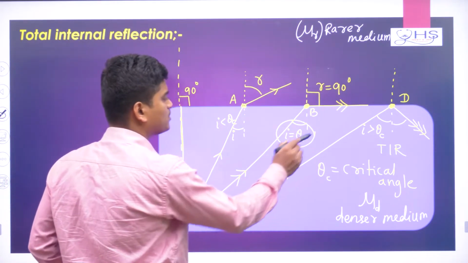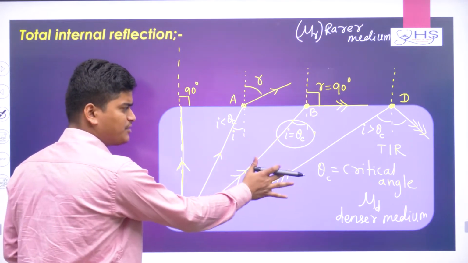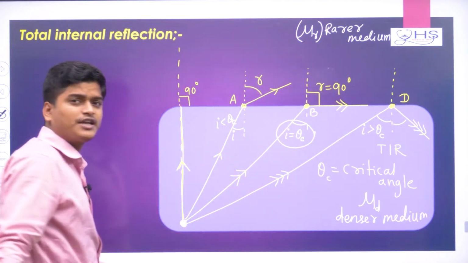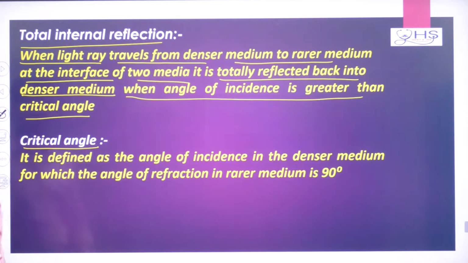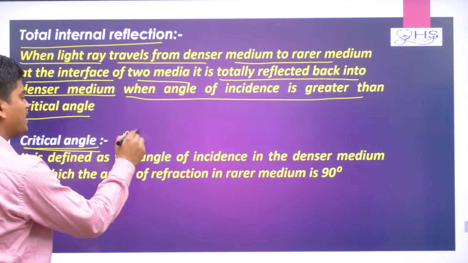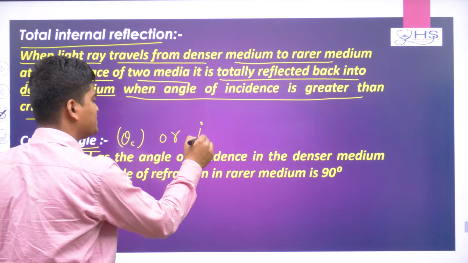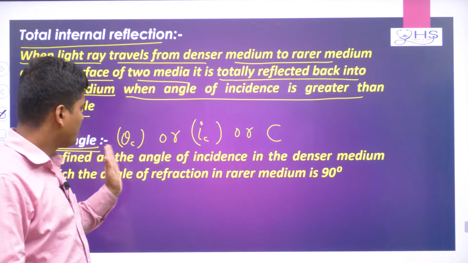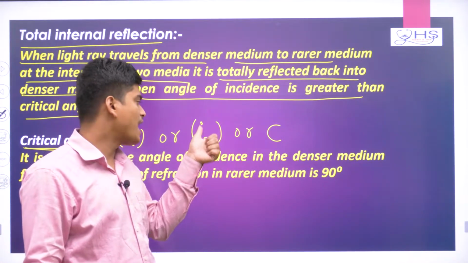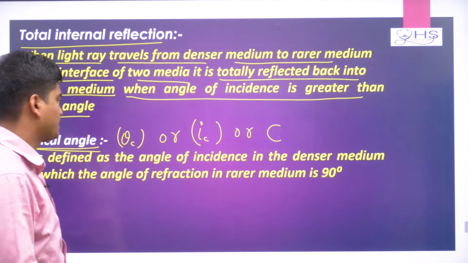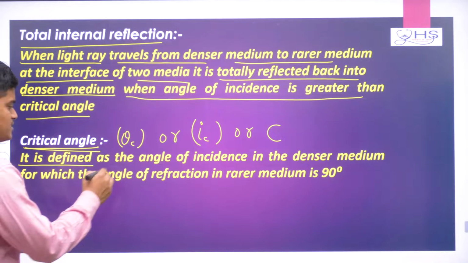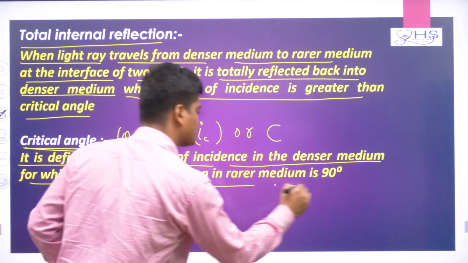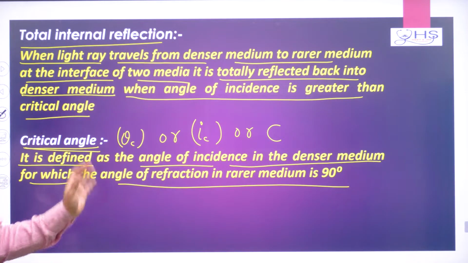So you can write here: I is the angle of incidence in the denser medium for which the angle of refraction in the rarer medium is 90 degrees. The critical angle you can write as theta c, or sometimes I c, or sometimes C. Different books write different things, but you follow here. NCERT writes I subscript C, and in other books you can take theta c or C. It is defined as the angle of incidence in the denser medium for which the angle of refraction in the rarer medium is 90 degrees. That is basically the critical angle.